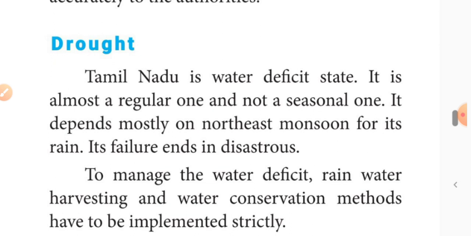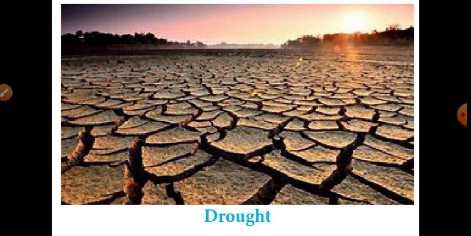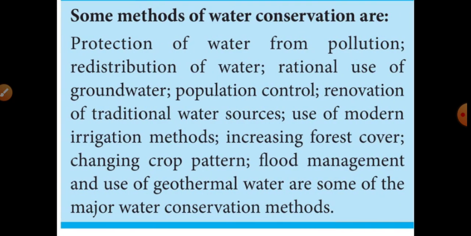Now see the picture, students. This is drought. Because of scarcity of water, the drought will occur. So what we want to do is conserve the water. We should use some methods to conserve the water. Now see what methods we should use. First we should protect water from pollution.